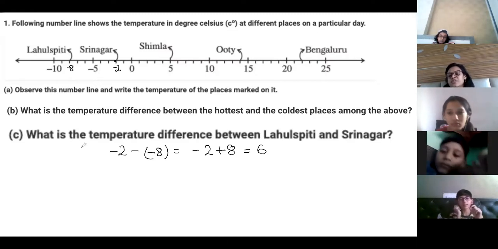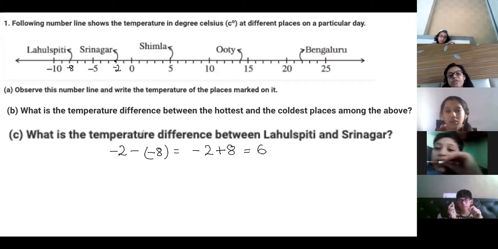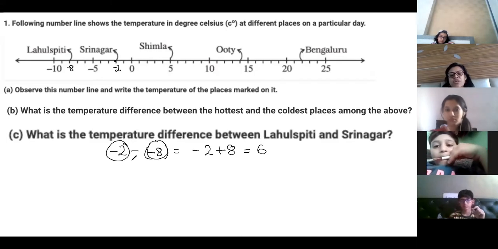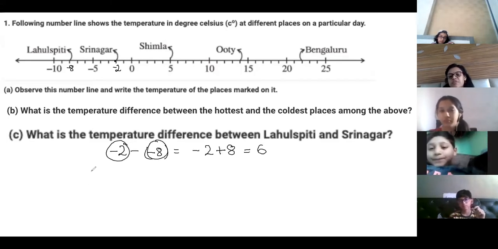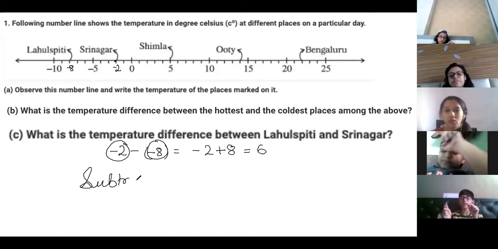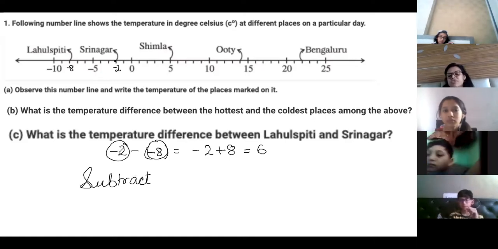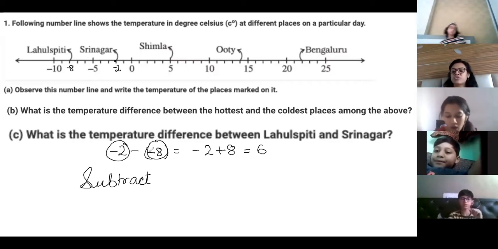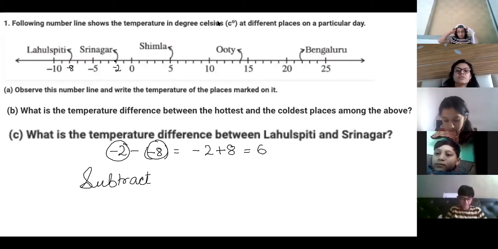So we are subtracting minus 8 from minus 2, right? Always subtract smaller from bigger. Whenever difference is asked, write the bigger number first. Bigger is minus 2 and minus 8 is smaller. On the number line, minus 2 is on the right-hand side, and minus 8 is more to the left. Understood. Okay, thank you, ma'am. Okay, so clear this.